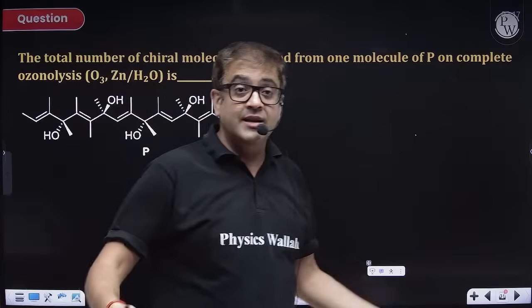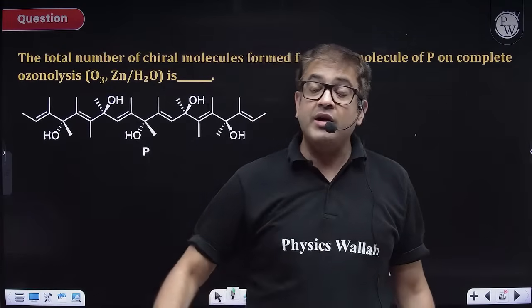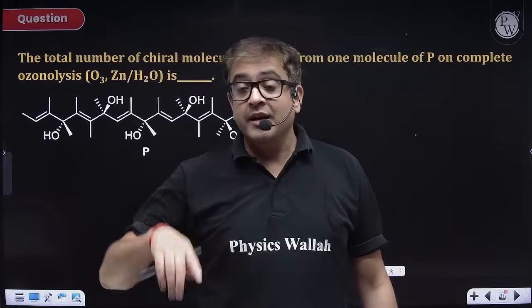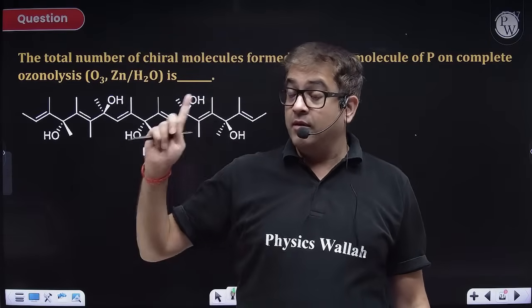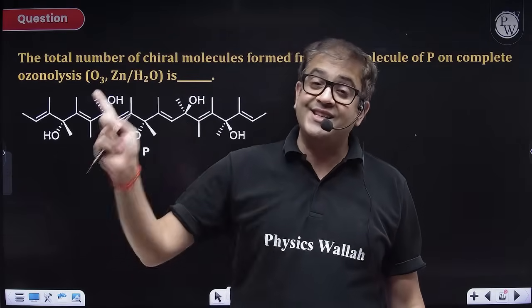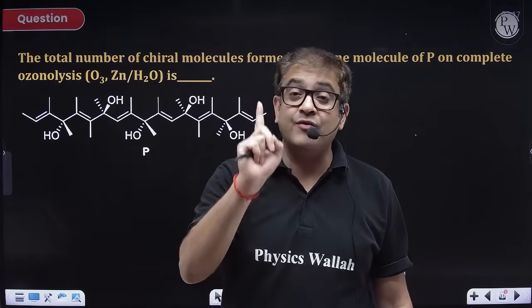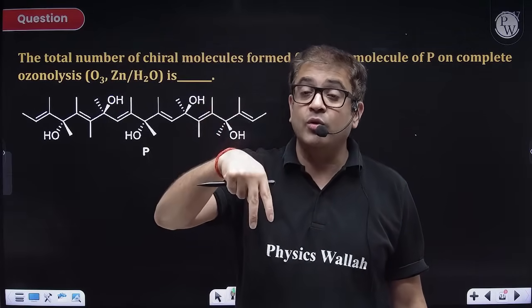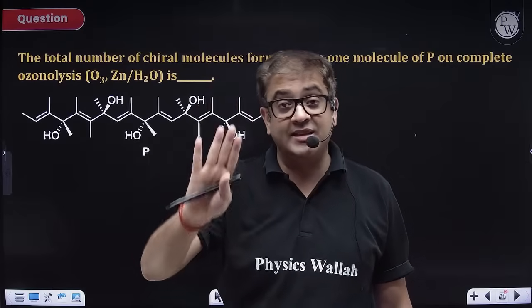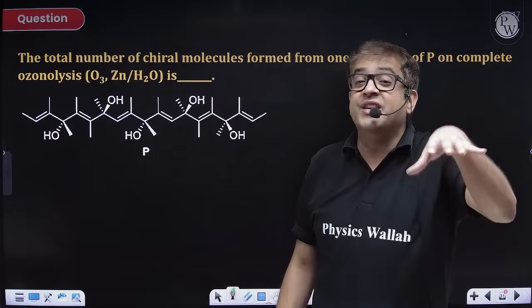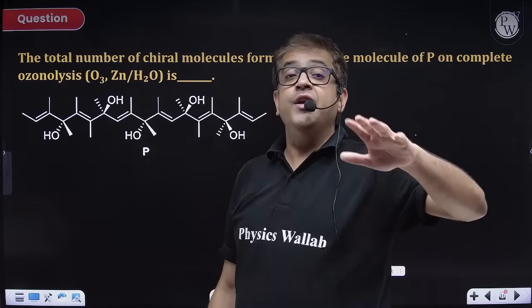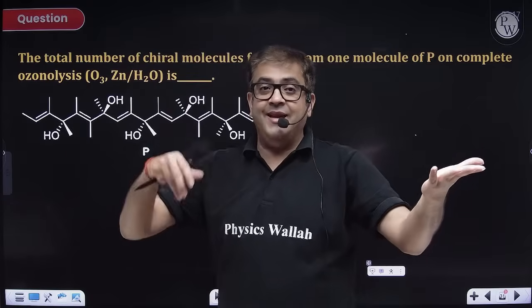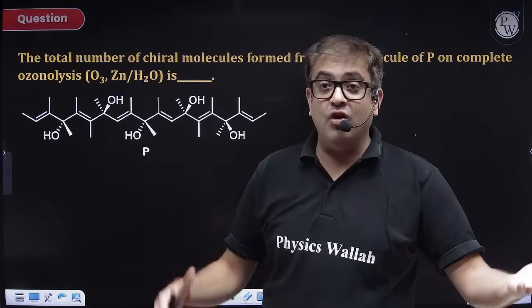Reductive ozonolysis, again: see the double bond, break the double bond, introduce double bond O. But the difference between strong oxidizing agent and reductive ozonolysis is that you do not have to replace the double bonded O. That carbon you have, you do not have to replace the H with OH, because it is reductive ozonolysis. Rather, if you do oxidative ozonolysis, it is the same as the reaction with a strong oxidizing agent.